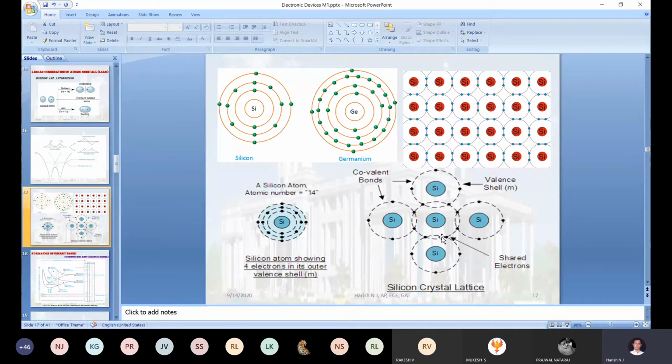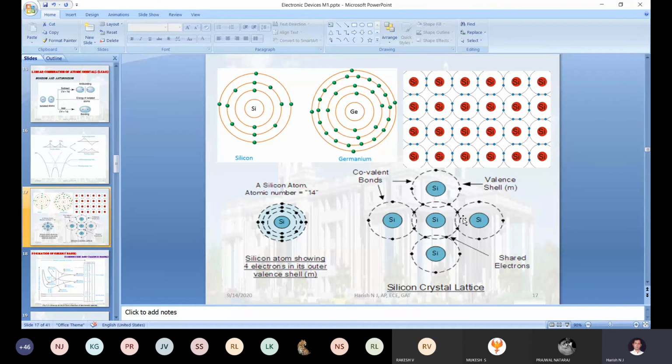Okay, so now what I am going to do here is put the same crystal structure at room temperature level. I am shifting from 0 degrees Kelvin to 300 degrees Kelvin. 300 degrees Kelvin means what? Somewhere around 25 degrees Celsius, right? At room temperature level. Correct?